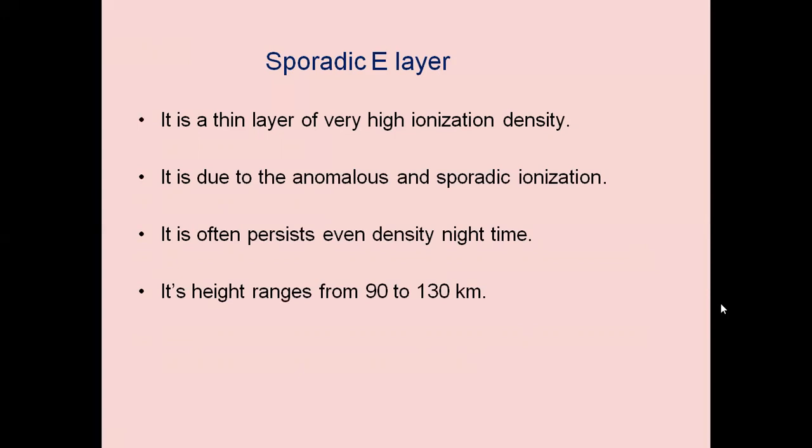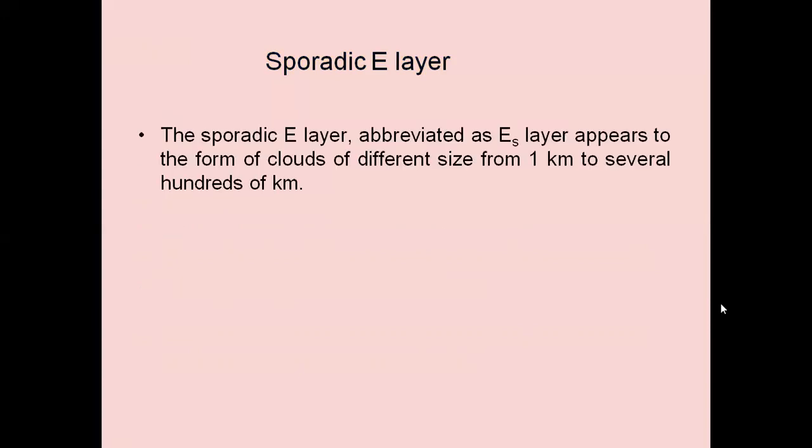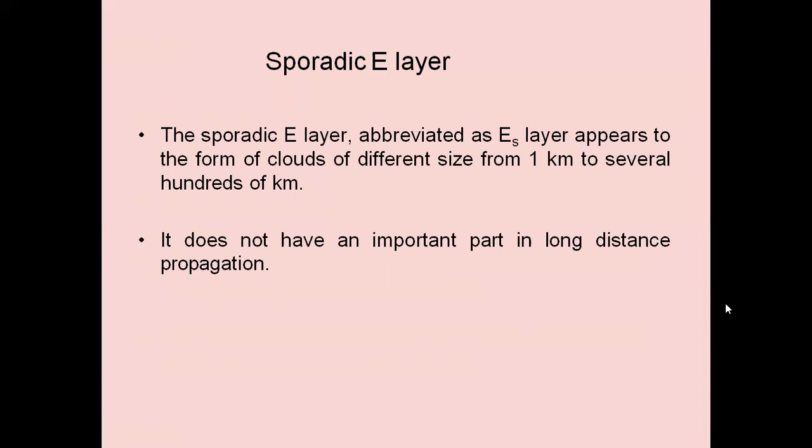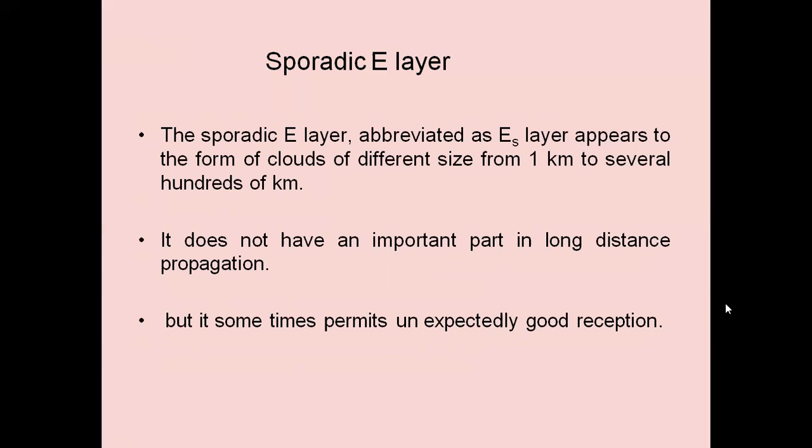130 kilometers. The sporadic E layer, abbreviated as the Es layer, appears in the form of clouds of different sizes from 1 kilometer to several hundreds of kilometers. It does not have an important part in long distance propagation, because there are many irregularities in the sporadic E layer. But it sometimes permits unexpectedly good reception. It depends on the ionization density.